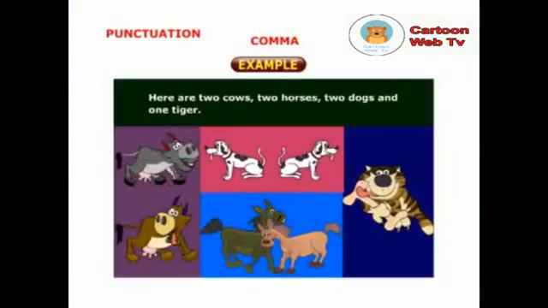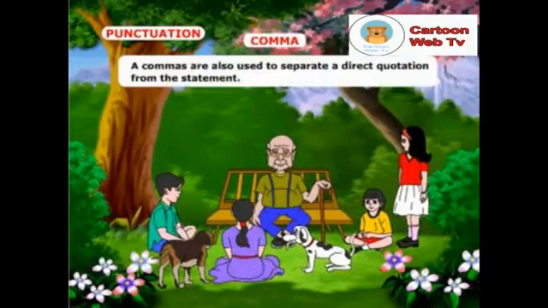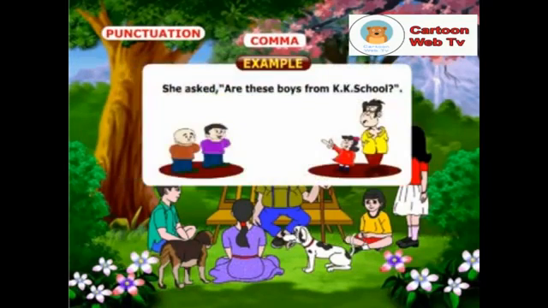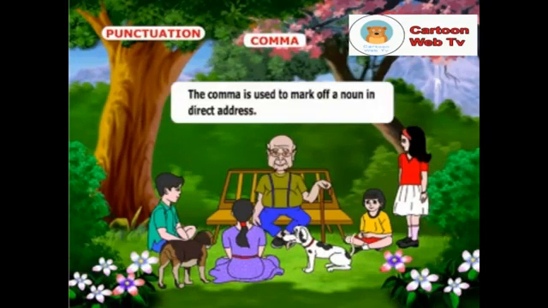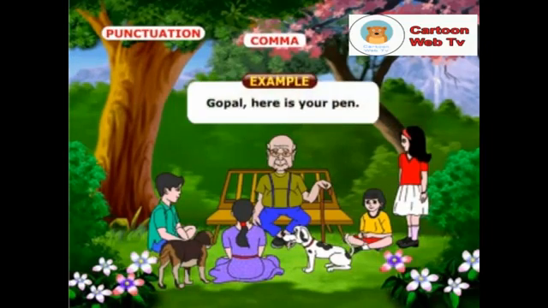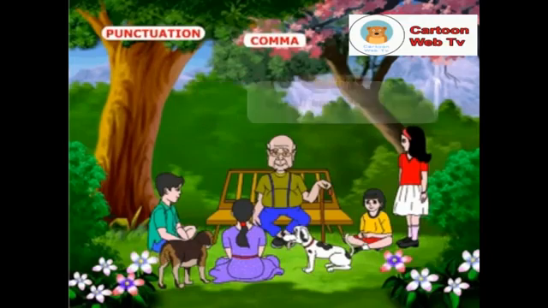Example: Here are 2 cows, 2 horses, 2 dogs, and 1 tiger. The commas are also used to separate a direct quotation from the statement. Example: She asked, "Are these boys from KK school?" And the comma is used to mark off a noun in direct address. Example: Gopal, here is your pen.